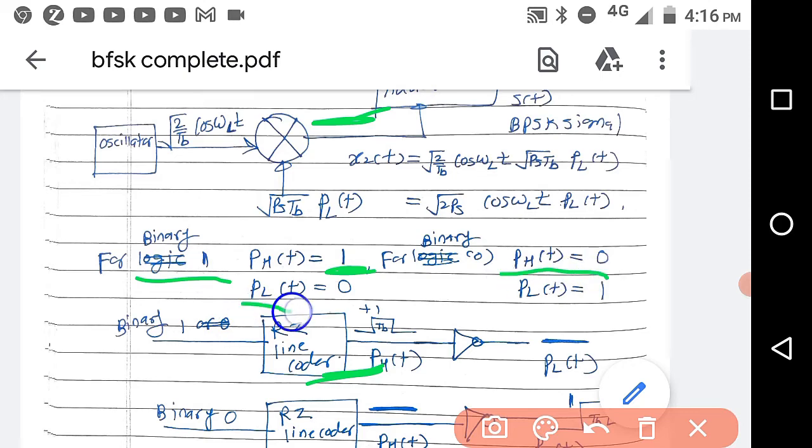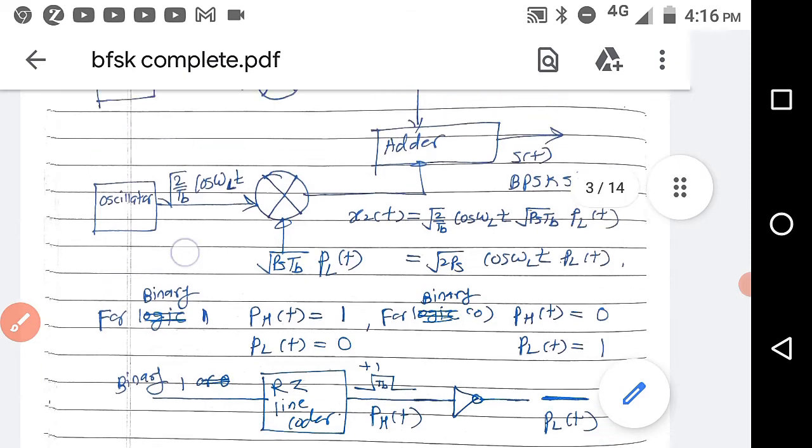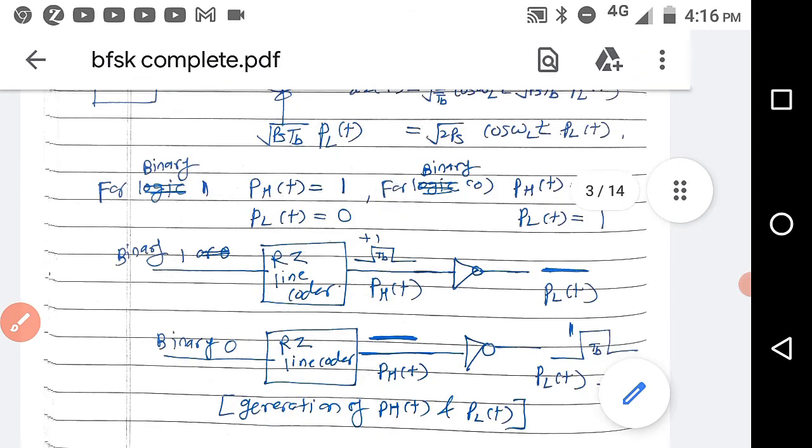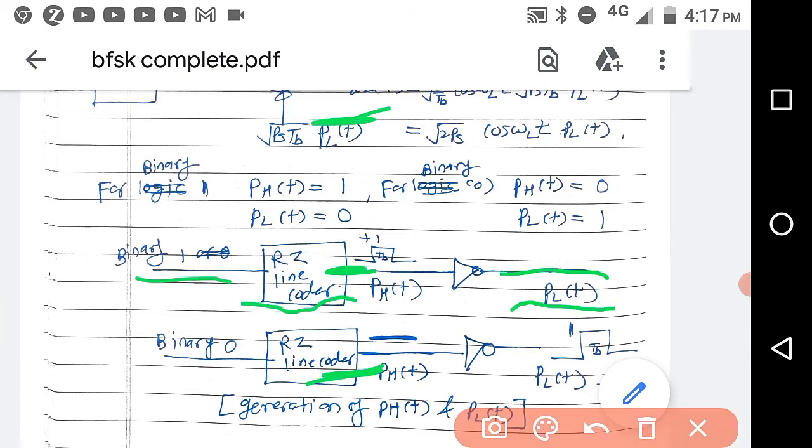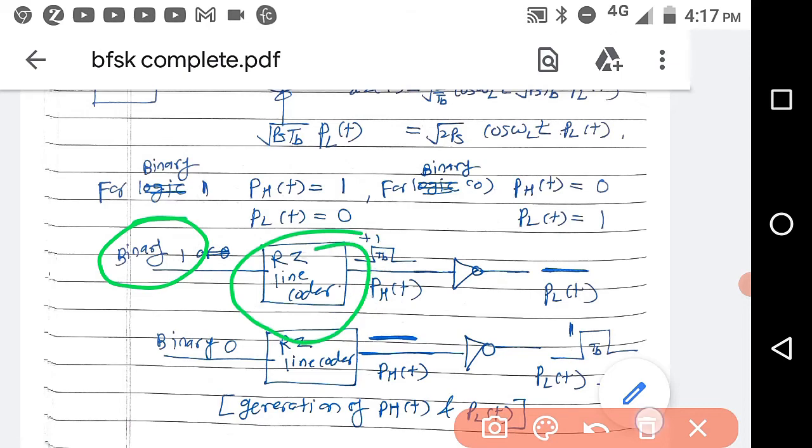For binary 1 phi l(t) is equal to 0, and for binary 0 phi l(t) is equal to 1. Now how to generate this? To generate this you have to give binary 1 to an RZ line coder, a return to zero line coder, which will generate this pulse for 1, which is phi h(t).